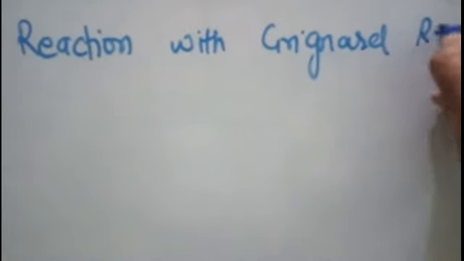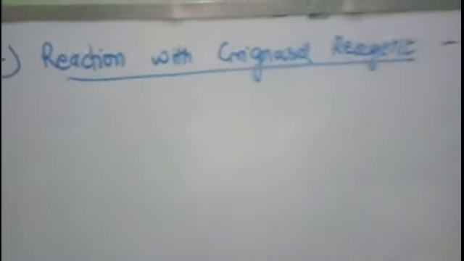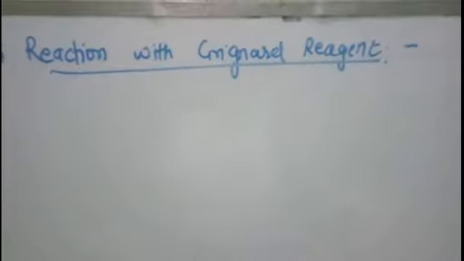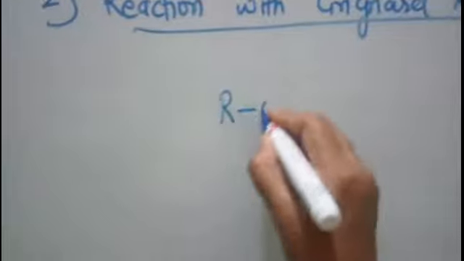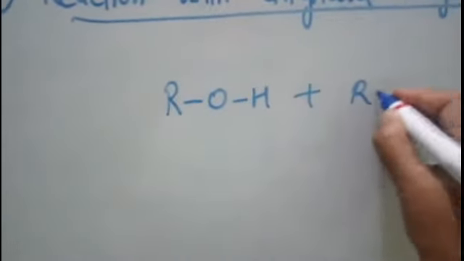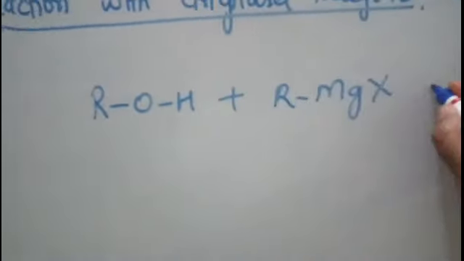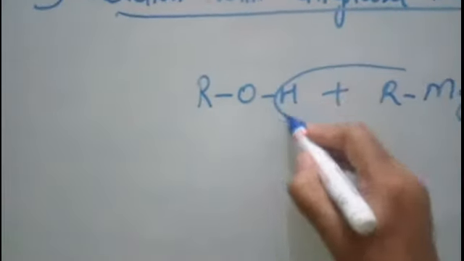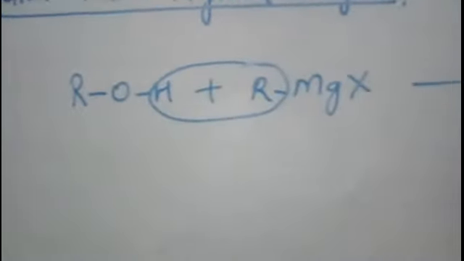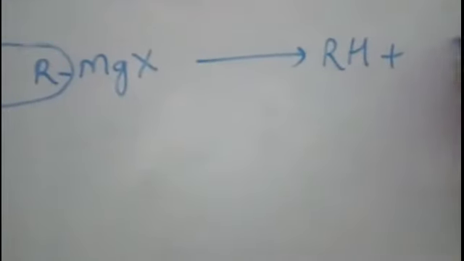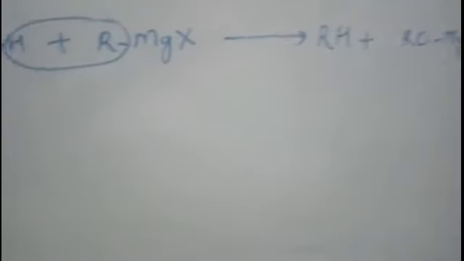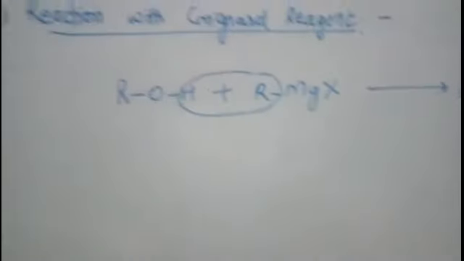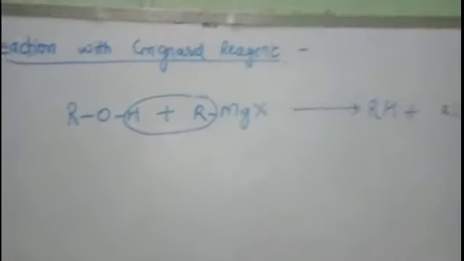Students, I have told you that Grignard reagent is very reactive, and if any proton donor or any protic solvent is present, then it will react with it and it will form the alkane. So same happens here. When alcohol reacts with Grignard reagent, alkyl magnesium halide, then this RH alkane will be formed along with alkoxy magnesium halide, right? Alkoxy magnesium halide. So this is how the Grignard reagent reacts with alcohol.